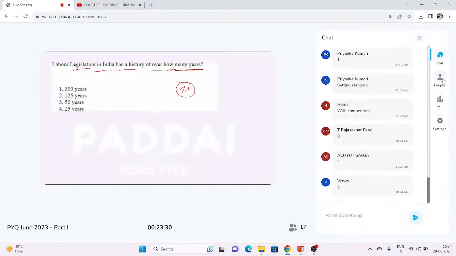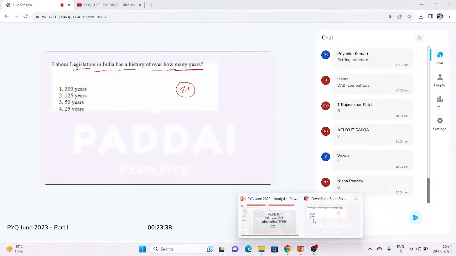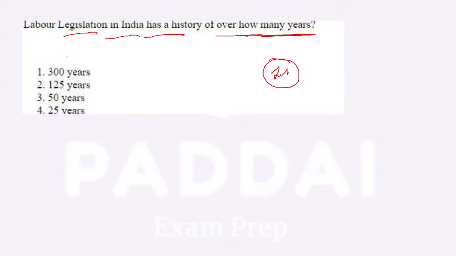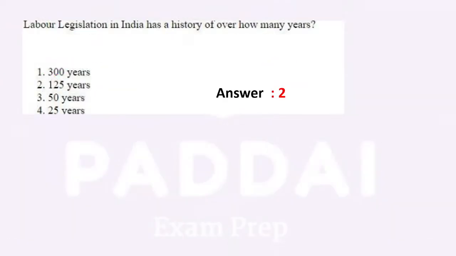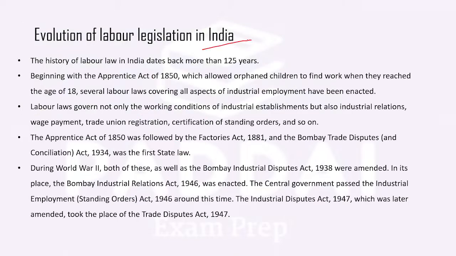Correct. So the answer for this is option number 2, 125 years. Our labor legislation history is over 125 years old. Now if you are asked what the trade union history is, the trade union history is 50 years old, right? Okay. Now let's understand this.